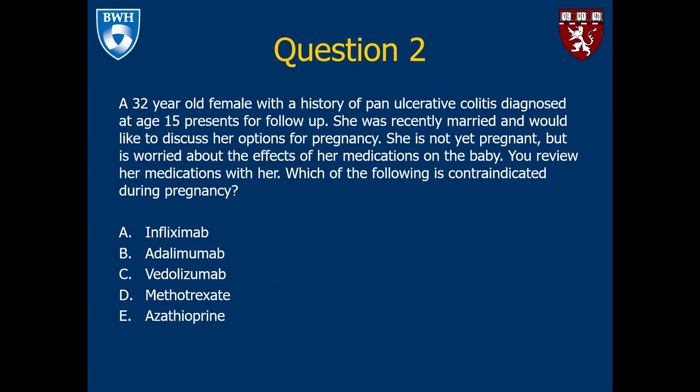Question 2. A 32-year-old female with a history of pan-ulcerative colitis diagnosed at age 15, presents for follow-up. She was recently married and would like to discuss her options for pregnancy. She is not yet pregnant, but is worried about the effects of her medications on the baby. You review her medications with her. Which of the following is contraindicated during pregnancy?